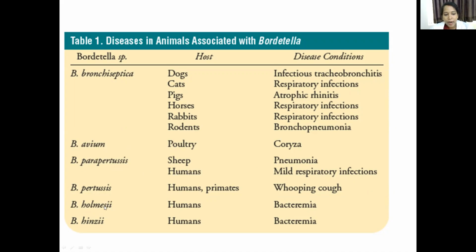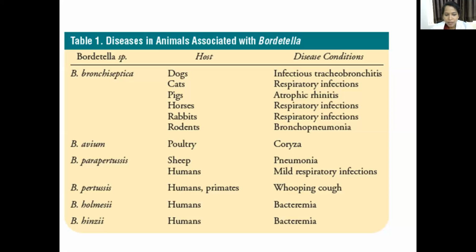Then Bordetella holmesii and Bordetella hinzii cause bacteremia or other diseases in immunocompromised patients. Some of the other species are Bordetella trematum, Bordetella ansorpii, Bordetella petrii.